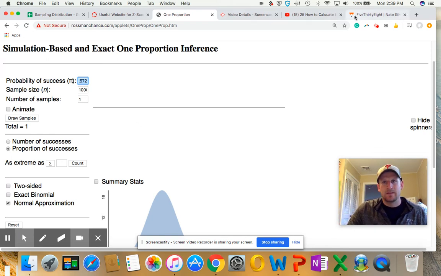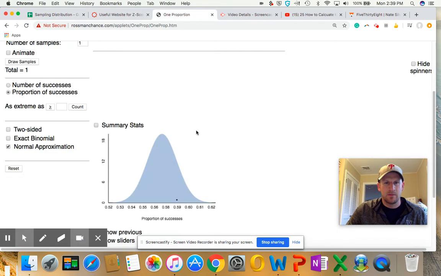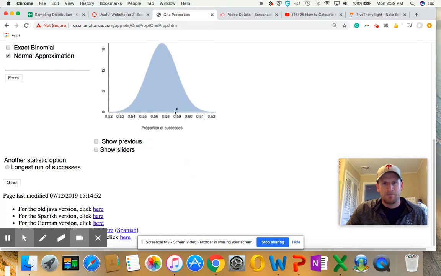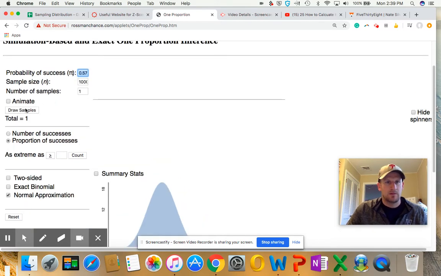Well, based off of this statistic that 538 is giving us, in the long run, I would expect most of the time 57% from my samples. But we see some variability here. In fact, the first sample we get is not 57%, it's 59, okay?